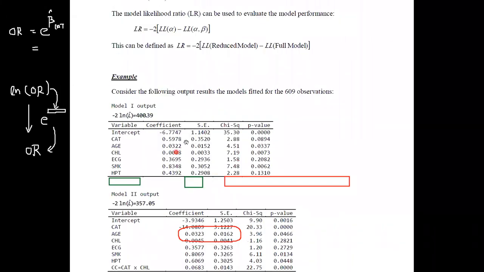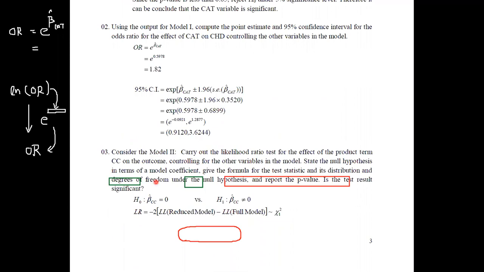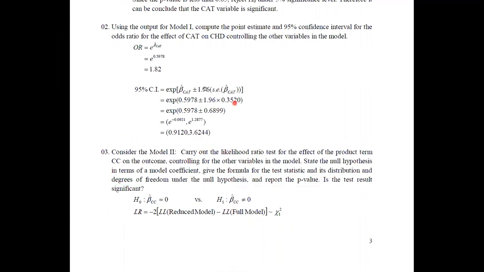0.5978 is the value they have identified, and this is what we have identified as the standard error. The value is 0.3520. Therefore, once you perform the calculation, then you can see the values. The value 1.96 is the value that we are taking for Z alpha divided by 2, or simply, if alpha is equal to 0.05, we are taking this as the Z of 0.025. Therefore, we need to take this value.